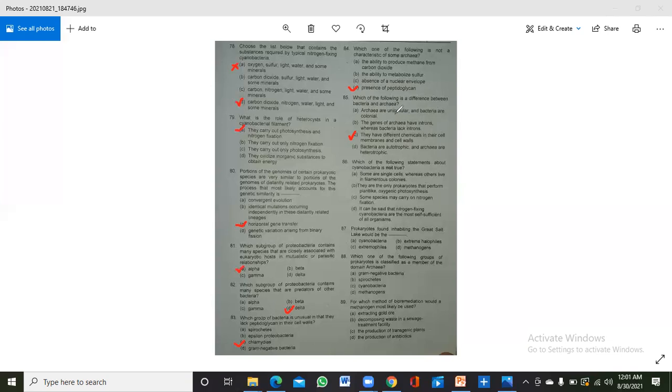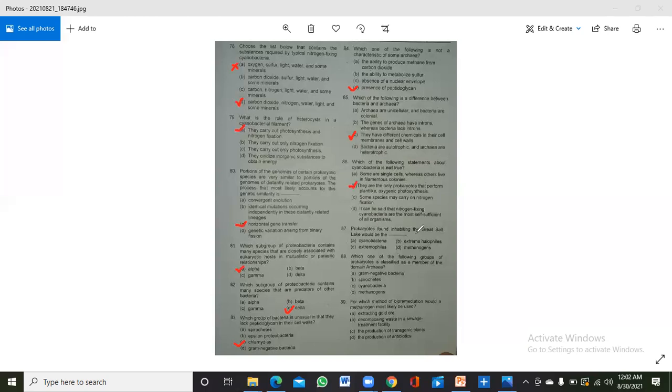And archaea can be unicellular as well as colonial. It can occur in different forms. So A, B, and D are not included, and C is included. Which of the following statements about cyanobacteria is not true? The correct one is that they are the only prokaryotes that perform plant-like oxygenic photosynthesis. No, there are some other prokaryotes that can also perform photosynthesis, not only cyanobacteria.